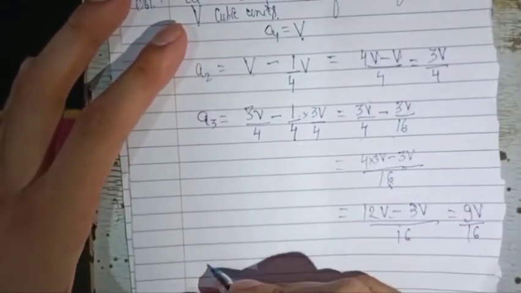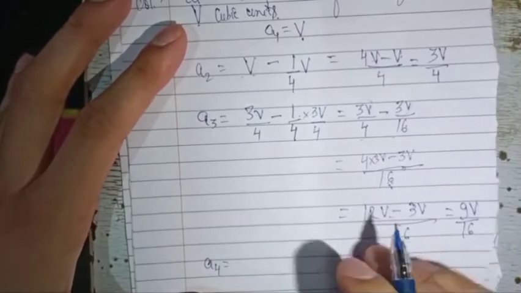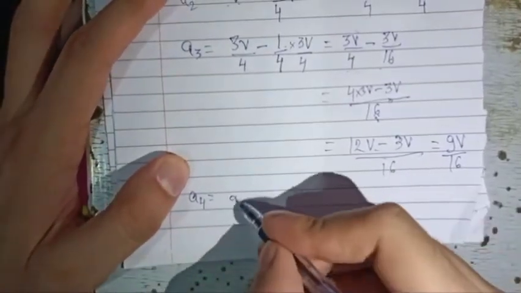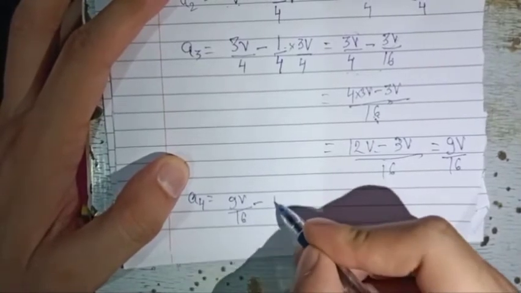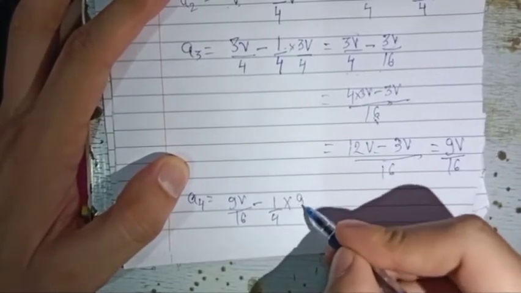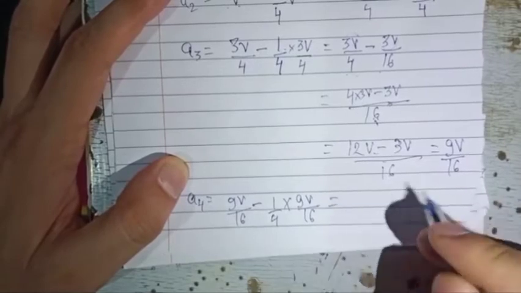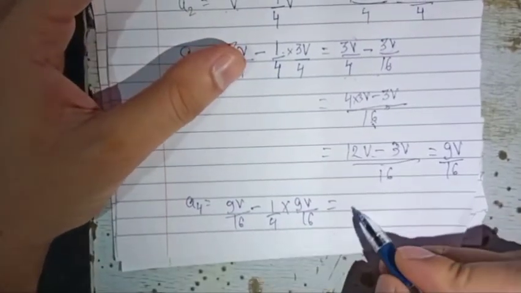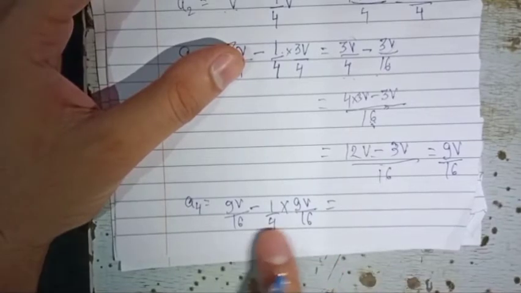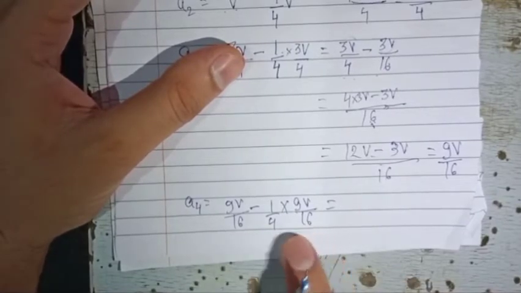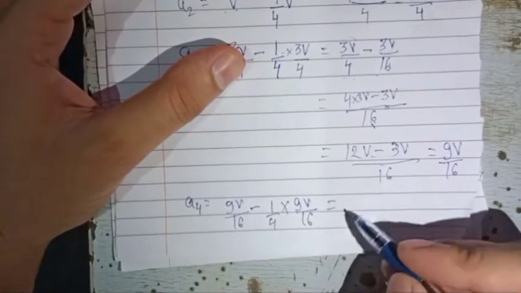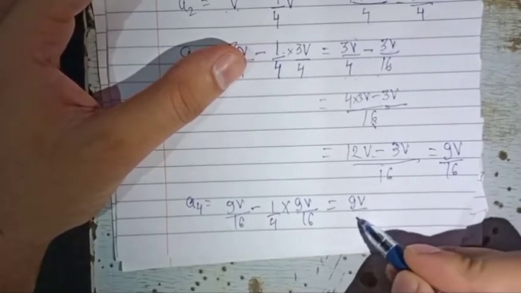Now the fourth term will be equal to 9V/16 minus 1/4 times 9V/16. One more thing, if we want to solve this question easily, we can take 9V upon 16 common.